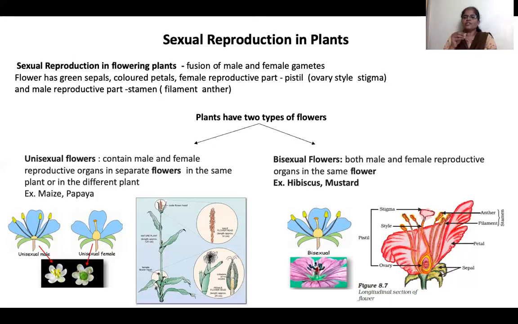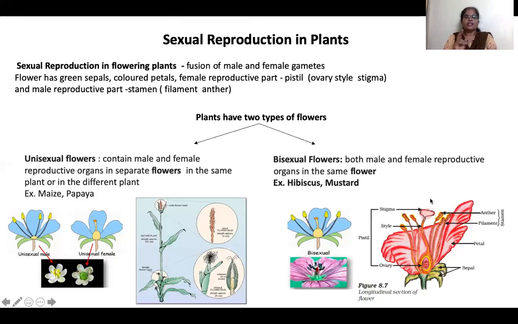These pollen grains contain the male reproductive cells. Okay, the anther produces pollen. The ovary produces ovules. The ovule is the female reproductive cell, whereas pollen is the male reproductive cell.